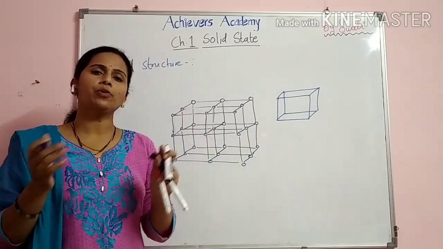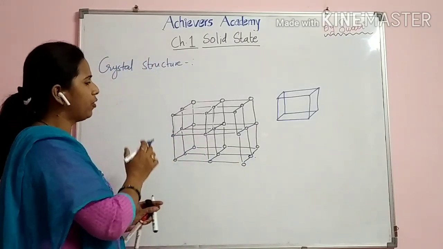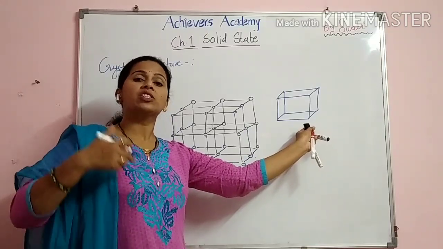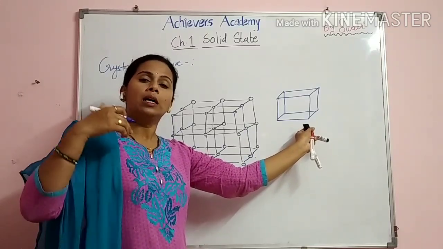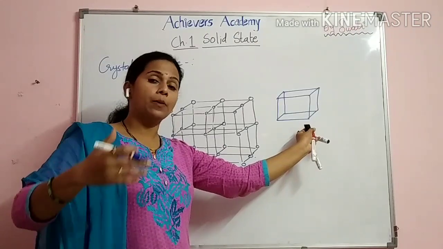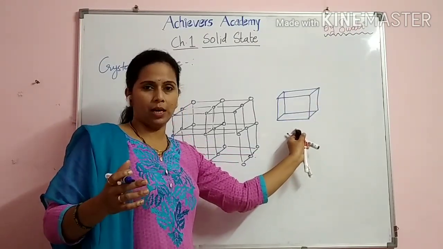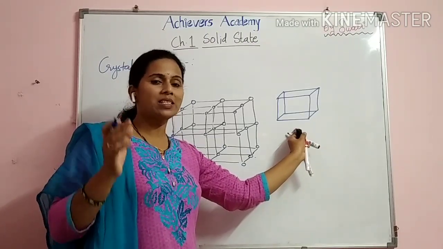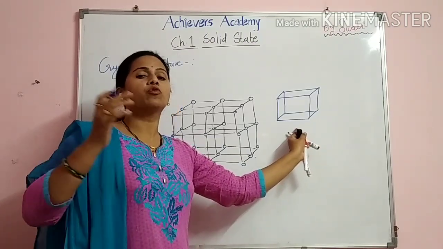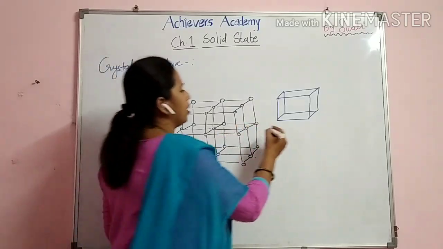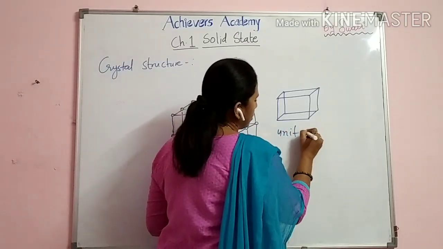So how will we define a unit cell now? See, it is the smallest structural unit which is repeated again and again. The repeating smallest structural unit is called the unit cell. A smallest repeating structural unit which forms the crystalline solid is called a unit cell. So this is nothing else but our unit cell.